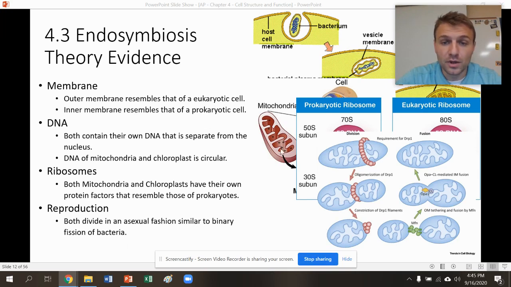All of this evidence points to mitochondria and chloroplasts having lived outside a prokaryotic cell billions of years ago, but through the endosymbiotic theory, they became enclosed by a cell and now are organelles within our cells.